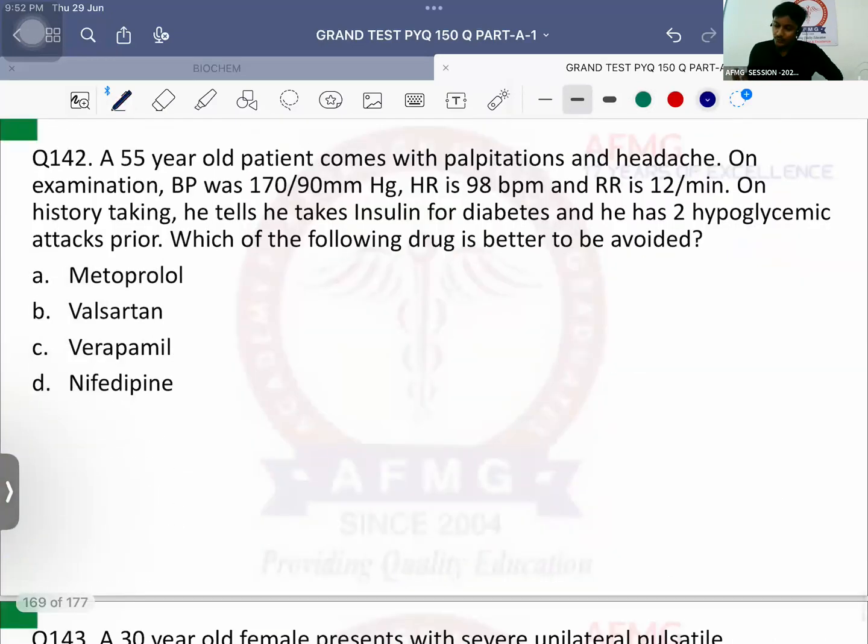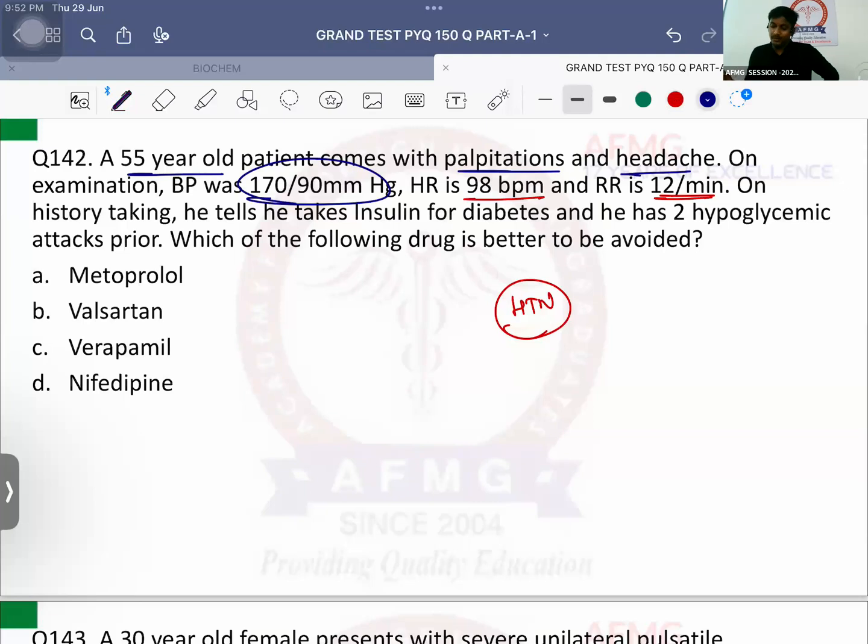Question 142. We'll do up to 150 and then we'll call off the session. A 55-year-old patient comes with palpitations and headache. On examination, blood pressure was 170 by 90 millimeter of mercury. That means the patient was having hypertension. Heart rate is 98 beats per minute, tachycardia. Respiratory rate is around 12 breaths per minute. On history taking, he takes insulin for diabetes and he has had 2 hypoglycemic attacks prior. Which of the following drugs is better to be avoided?